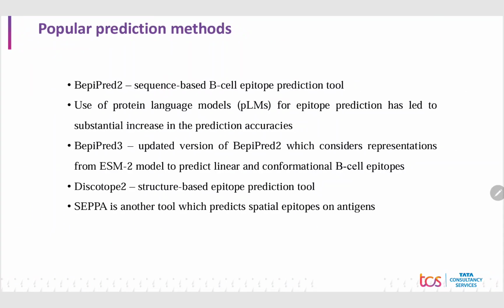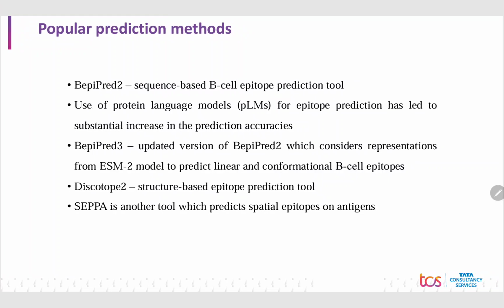The prediction of these epitopes is crucial for the development of vaccine subunits and therapeutics, and the development of computational methods for the prediction of these epitopes have thus been going on for quite some time. To this end, the language models have proved to be very promising. There are a few tools which are popularly used and have been stated here. These tools are machine learning and deep learning based.